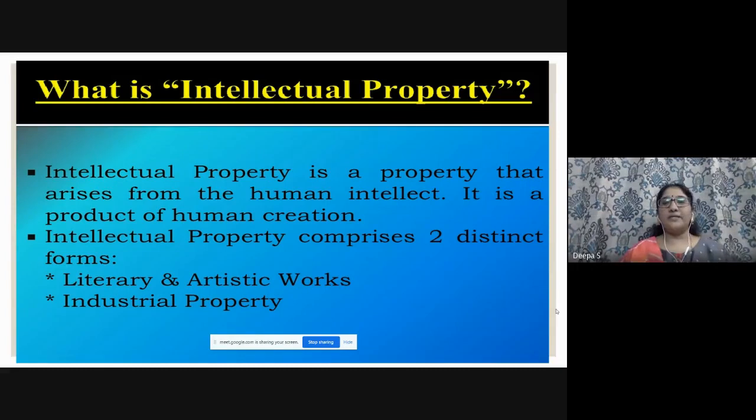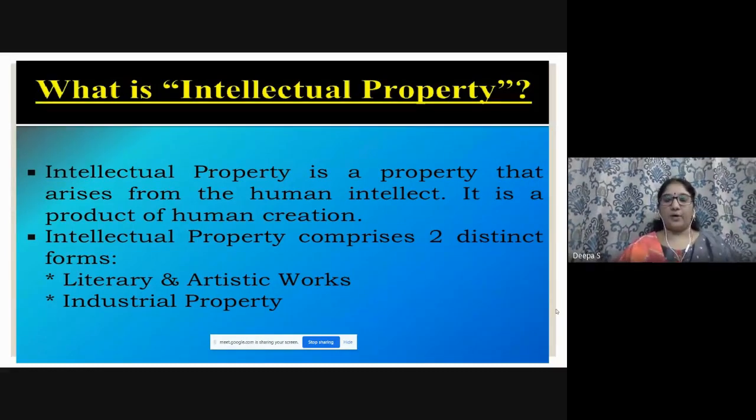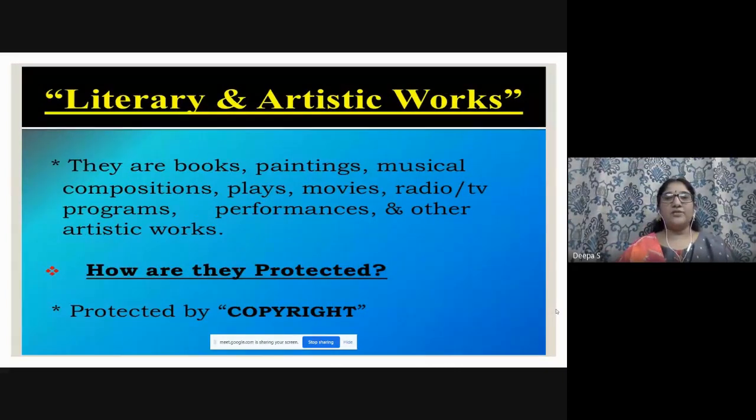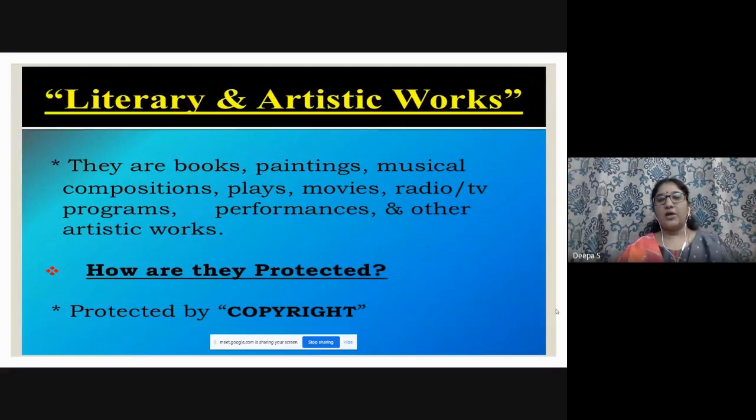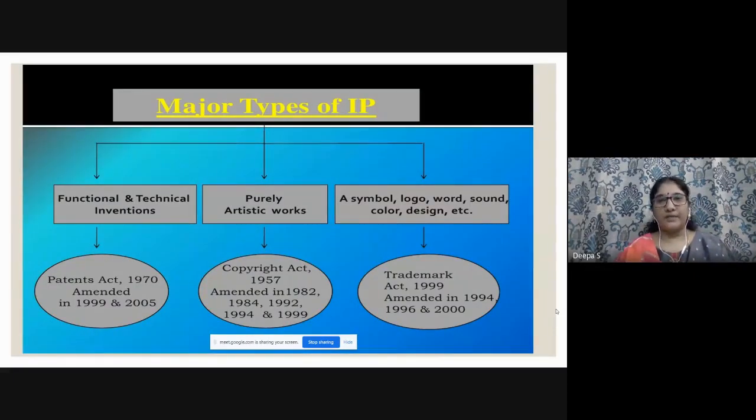Intellectual property is a property that arises from the human intellect. It is a product of human creation. Intellectual property comprises two distinct forms: literary and artistic, and industrial property. Literary and artistic works are books, paintings, musical compositions, plays, movies, radio and TV programs, performances, and other artistic works. They are protected by copyright. So you have to understand in IPRs that intellectual property rights consist of copyright, trademarks, and patents. These are the major types of intellectual property.